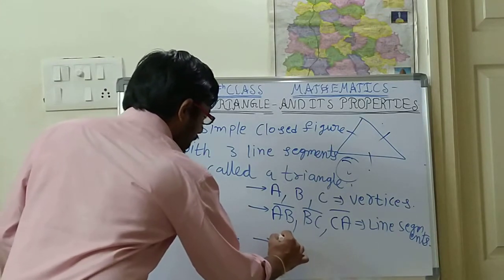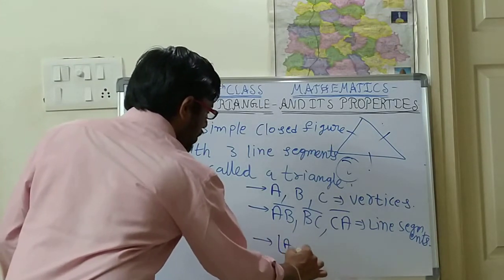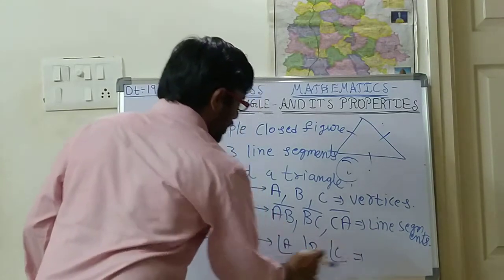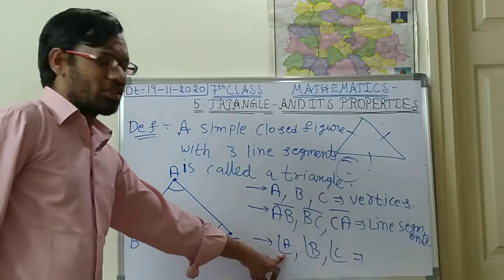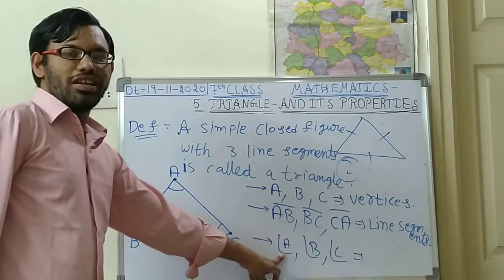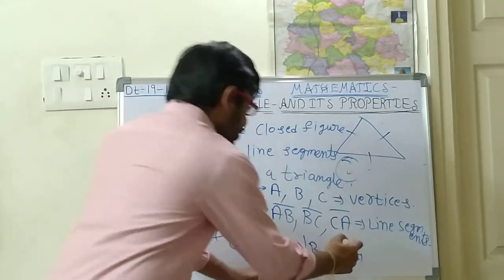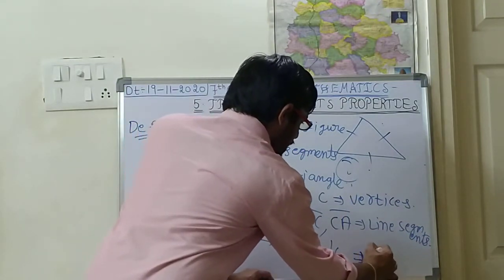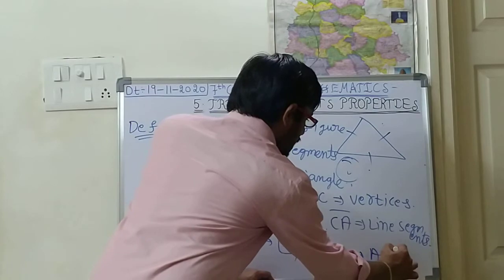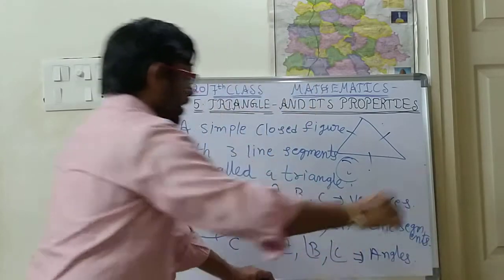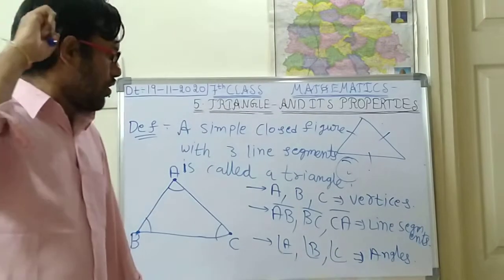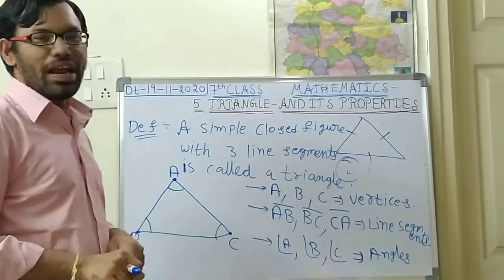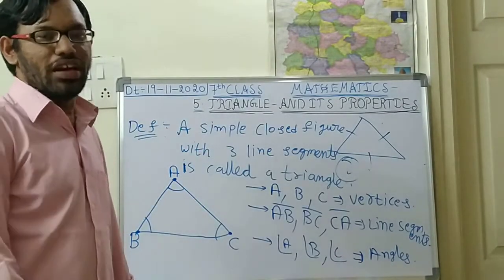Angle A, angle B, angle C. I think you are understanding my part, children. These are the angles. So this is about the triangle, just the introduction part of a triangle.